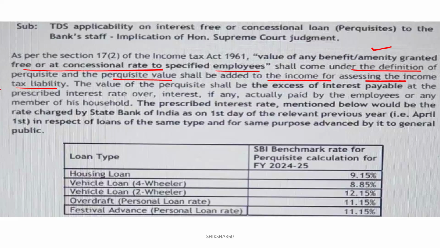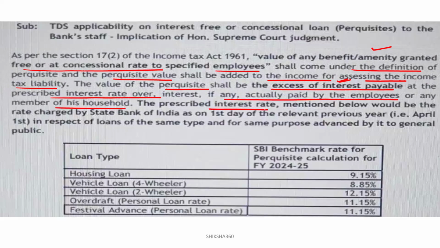Clear? First of all, I will discuss the basic meaning of that. In the next part, I will discuss with the help of one example. Okay. So the value of the perquisite shall be the excess of interest payable. Clear? The value of the perquisite shall be the excess of the interest payable at the prescribed interest rate over interest, if any, actually paid by the employee or any member of his household.